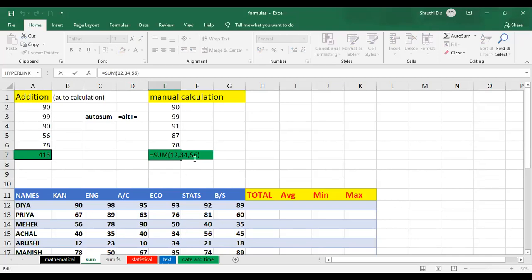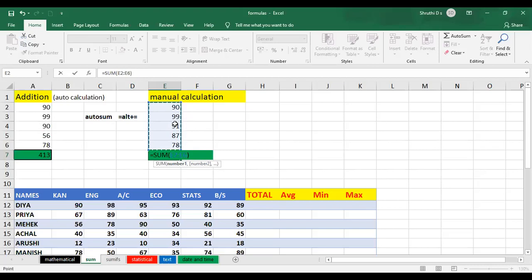Now, I don't want these numbers, I'll just remove them. I want this entire column of numbers. So how do I do it? Just click on the first cell and drag and drop until where you want the numbers to be calculated. I want all these 5 numbers, so I have selected the range. This is known as a range.